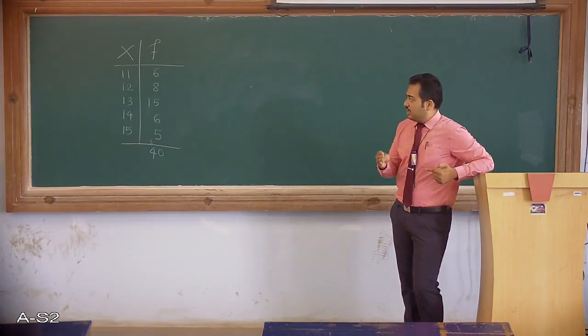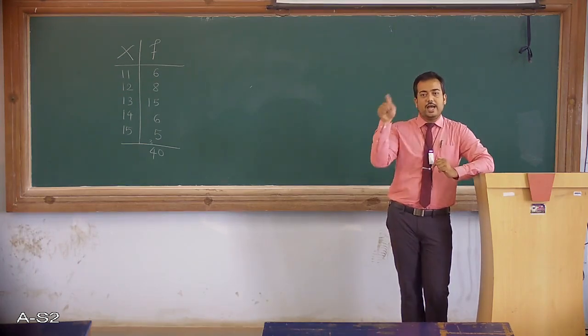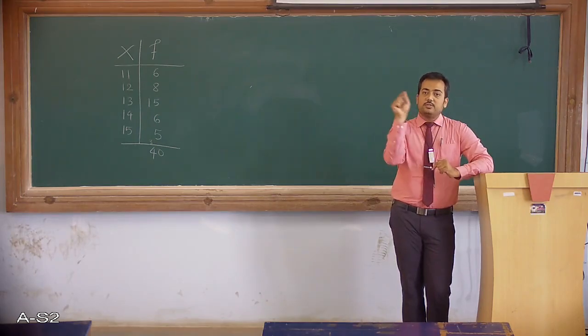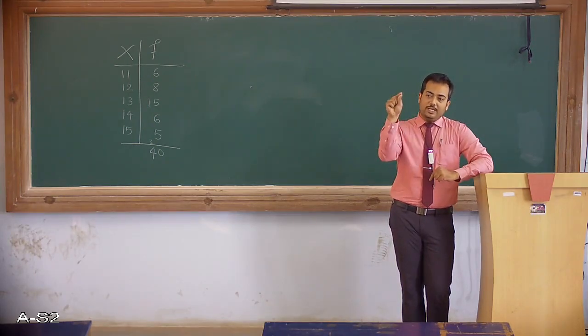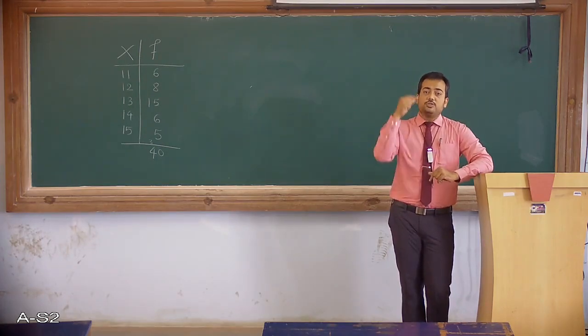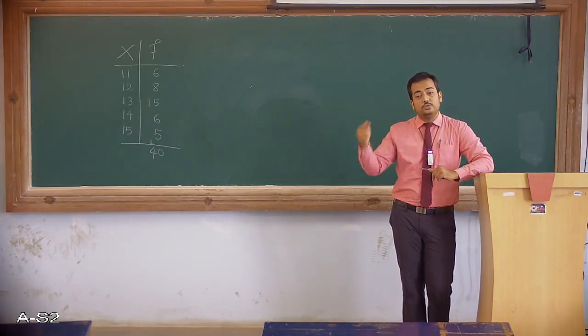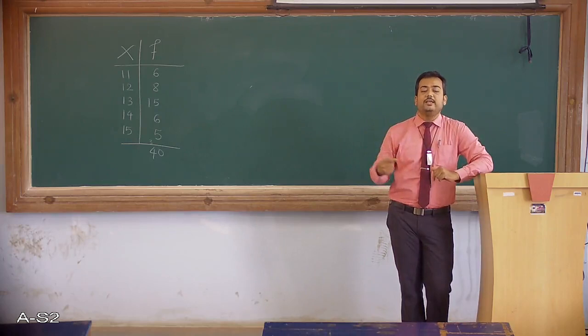So in short I have to multiply each item with its corresponding frequency. That will give me the sum of each item, however many times it is repeated.